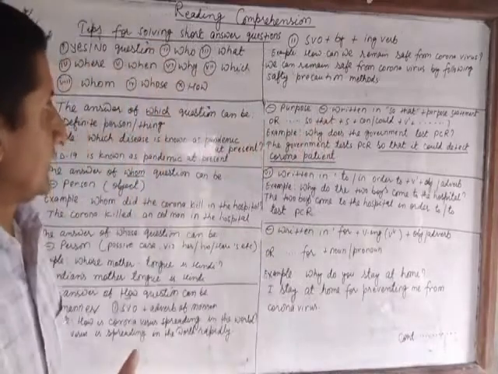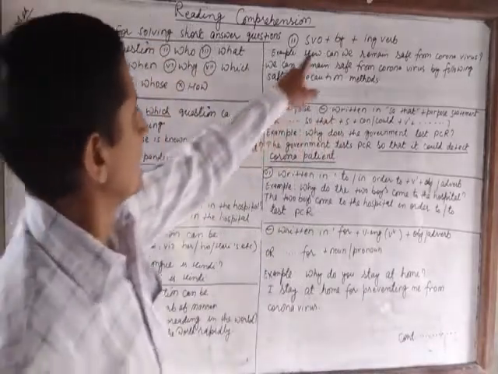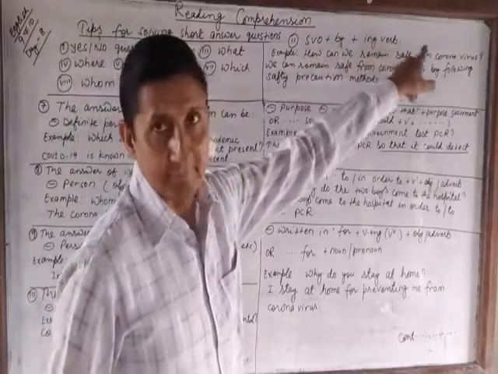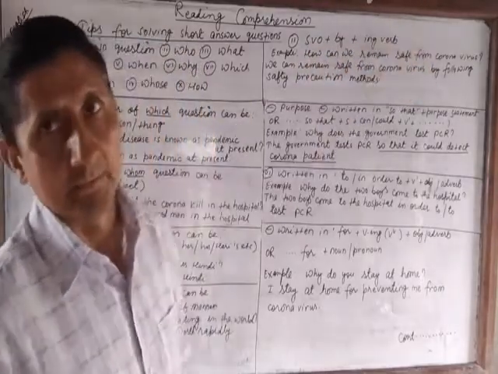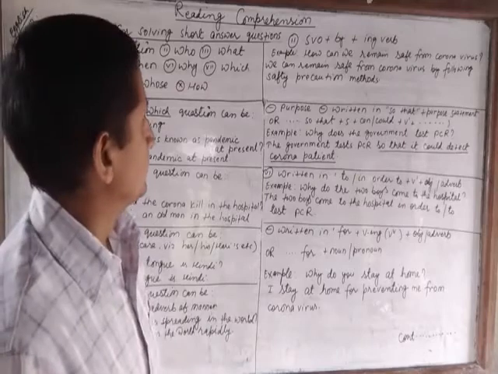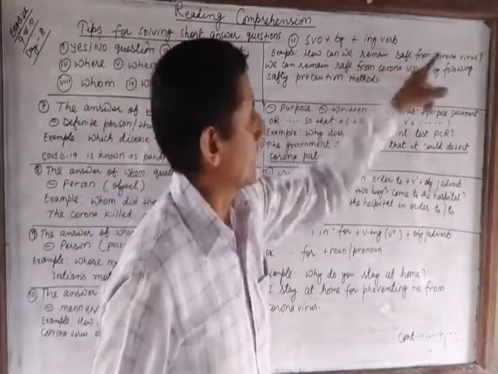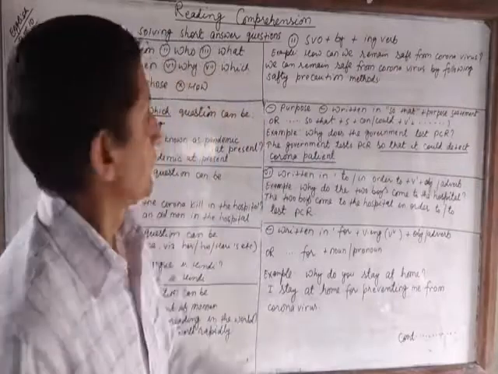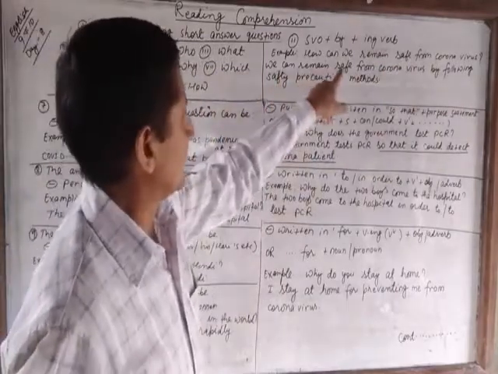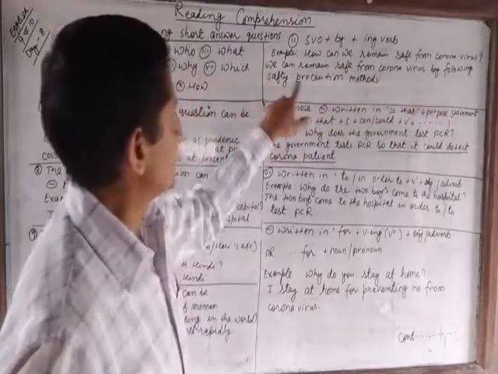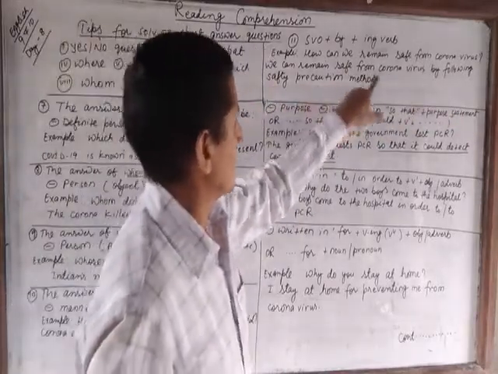Another way of writing the answer of how question is subject, verb, object plus by plus verb in ing form. See the example. How can we remain safe from coronavirus? We can remain safe from coronavirus by following safety precaution methods.